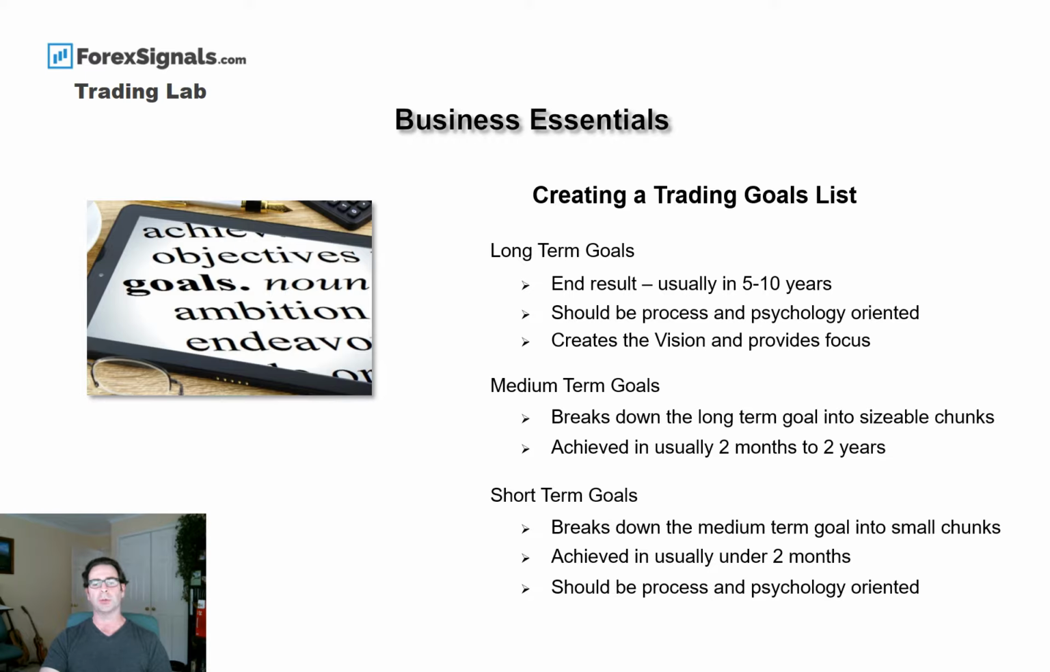Once again, these should be process and psychology oriented. One example, from the private trader example we discussed earlier, in terms of the office and the equipment: our short-term goal could be that we work towards replacing our main computer, and we'd like to do this in under 2 months. And in terms of our psychology, it could be that we are strict and disciplined with our pre-session routines.